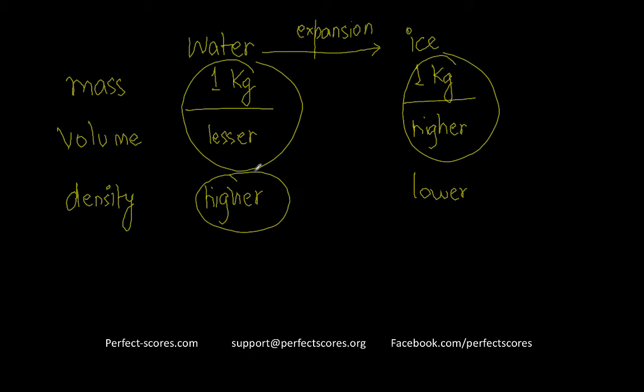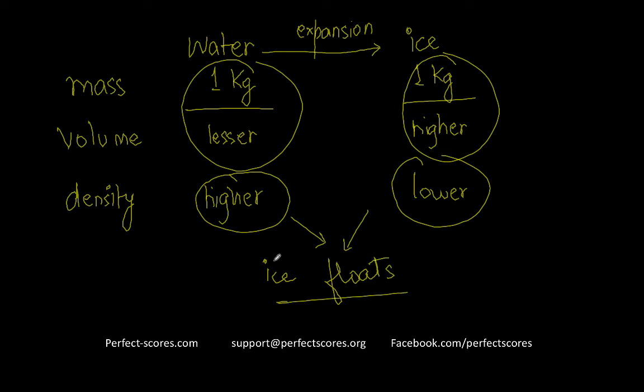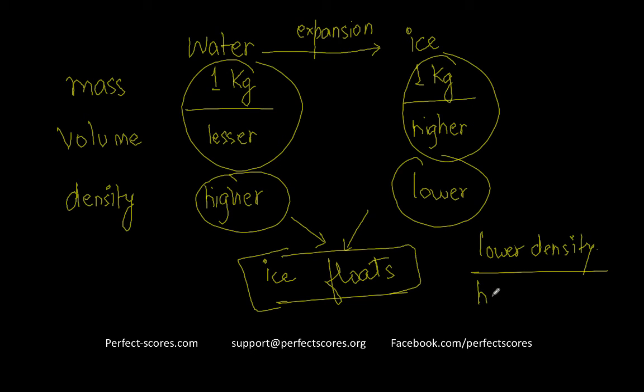Since water is denser and ice is lighter in density, this is the reason why ice always floats on water. So that's another principle more commonly used in physics, that things that have a lower density will float, will be, let's say, on the upper level, and the things that have a higher density, those liquids or those solids, are going to be at the lower level. So that is about matter and density.